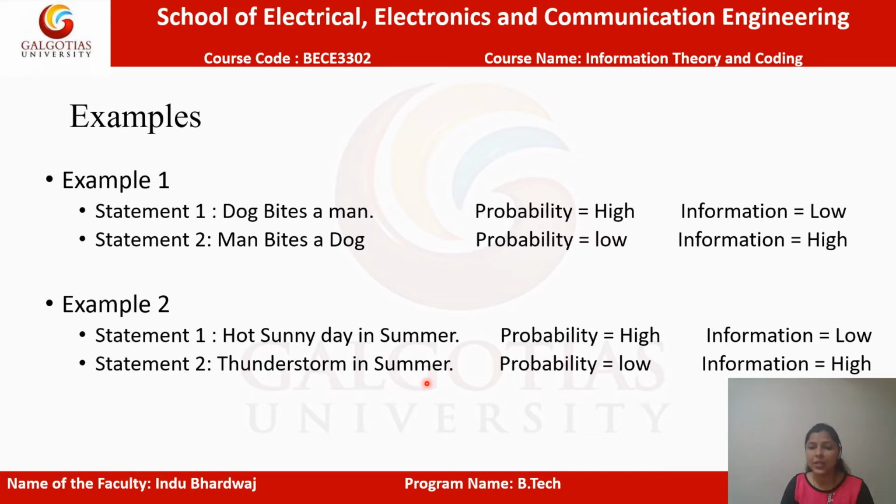The chances of a thunderstorm in summer are very low, so the probability of this event is very low. But if it happens, every news channel will be flashing the same news. So a lot of information will be associated with this event, and the information content will be high. In this example also, we have seen that when the probability is high, the information associated is low, and when the probability is low, the information associated is high.